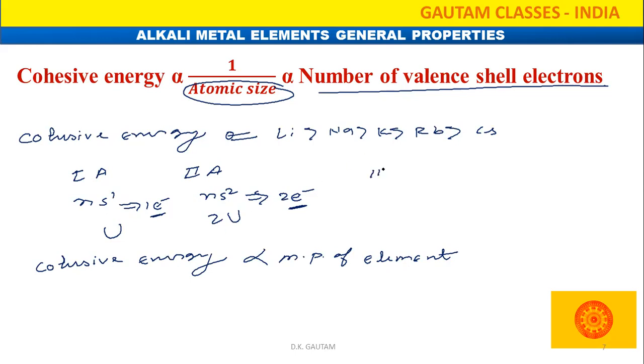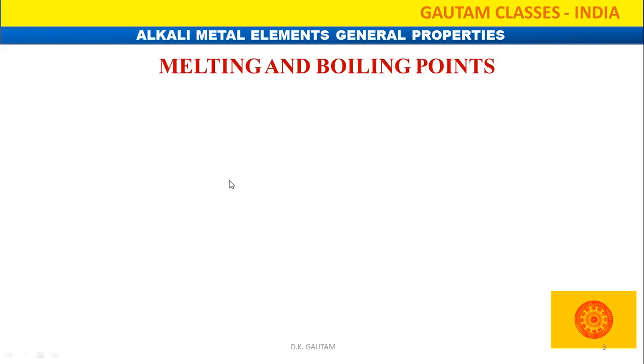Now we are going to compare the third group elements. So third group and second group, which one has the higher cohesive energy? In the third group elements, 3 electrons are present. So the cohesive energy for the third group elements is greater than the second. That is why they have a higher melting point as compared to second group elements.